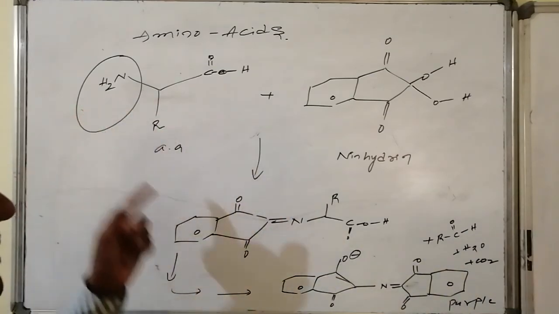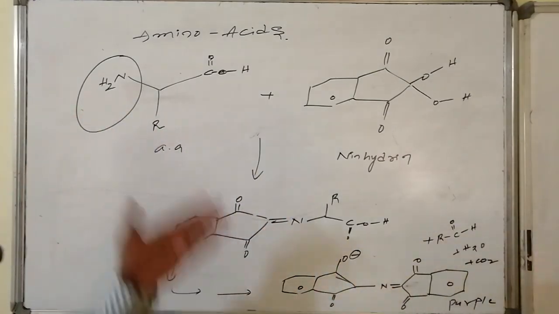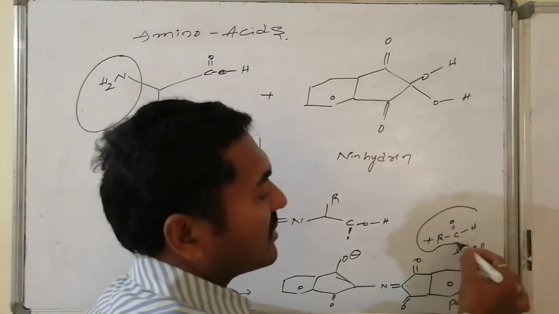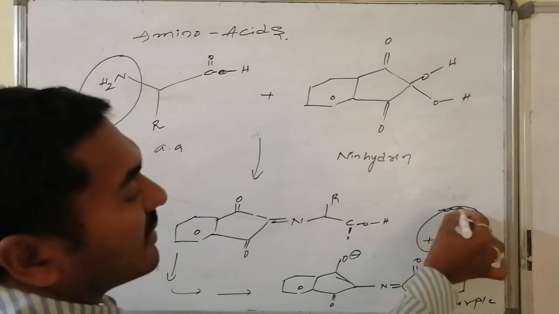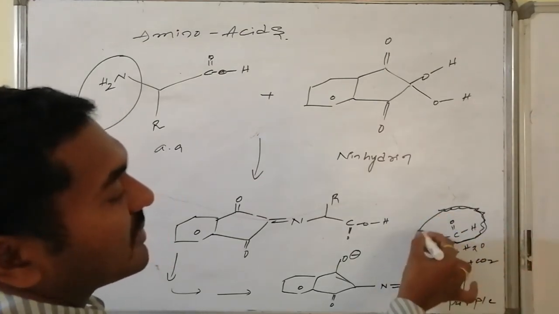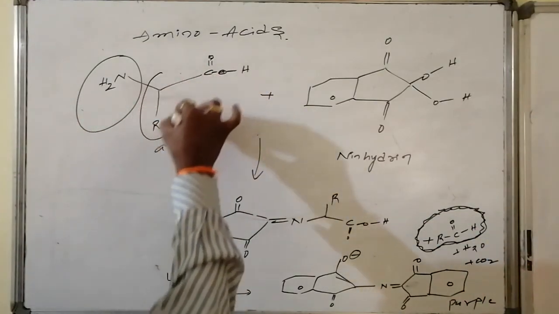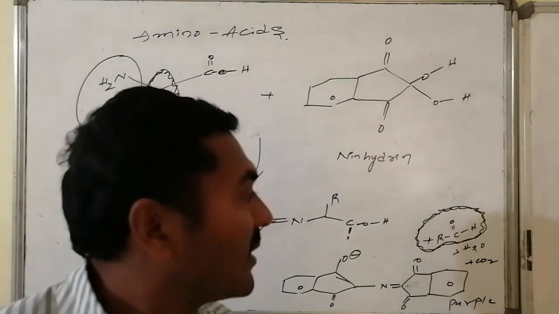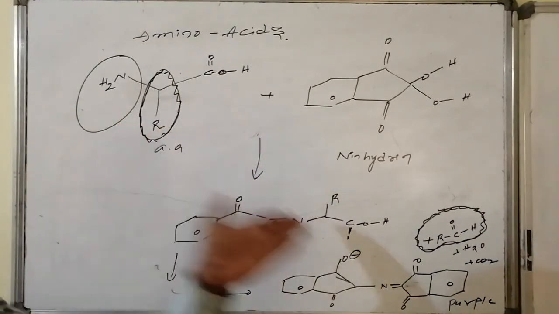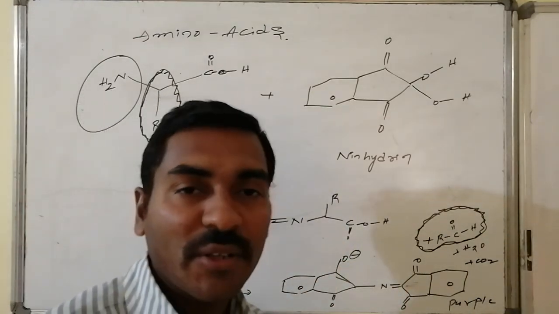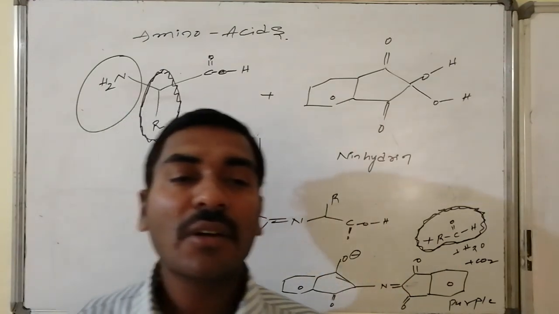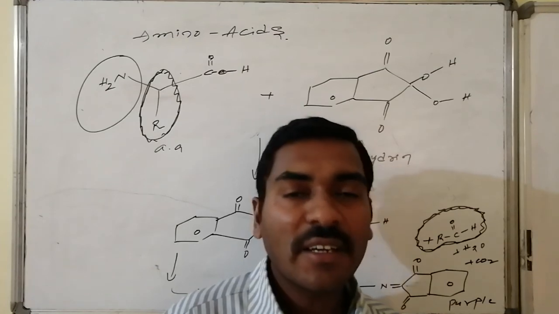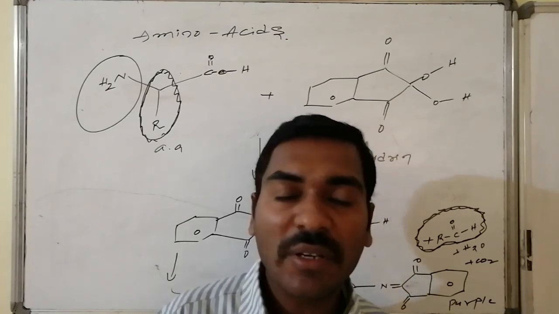The nitrogen is inserted between the two ninhydrin molecules, and the remaining water comes out as a byproduct. So this RCHO comes from this particular portion, and the remaining one is carbon dioxide, and this nitrogen connects between the two ninhydrin molecules and offers extended conjugation. Due to this extended conjugation, it is associated with color. Generally, the color appearing for amino acids is purple.